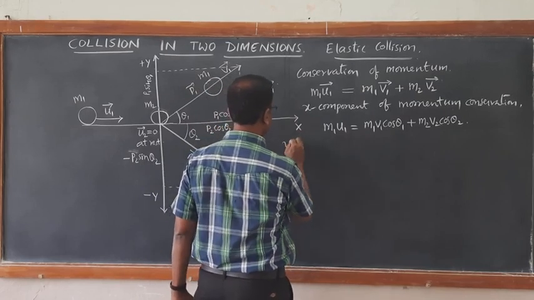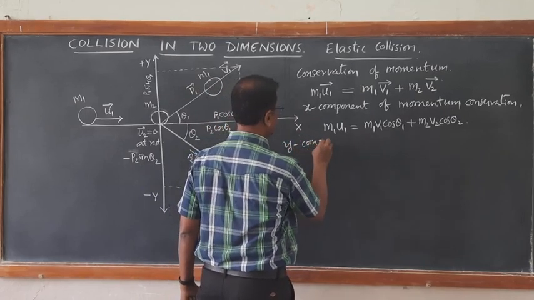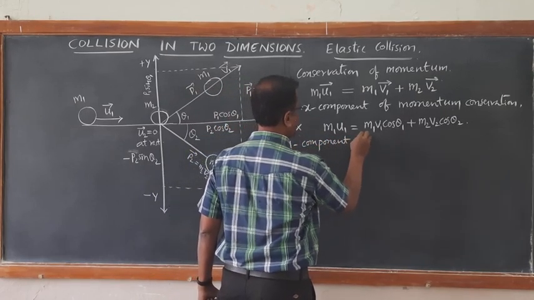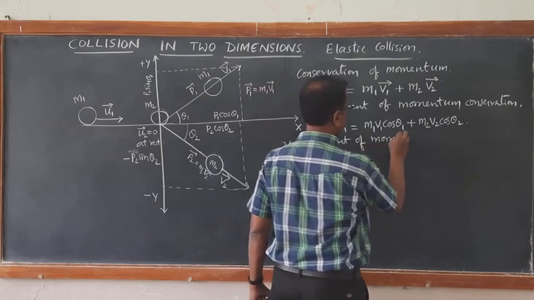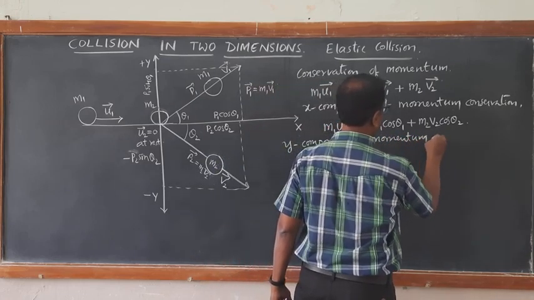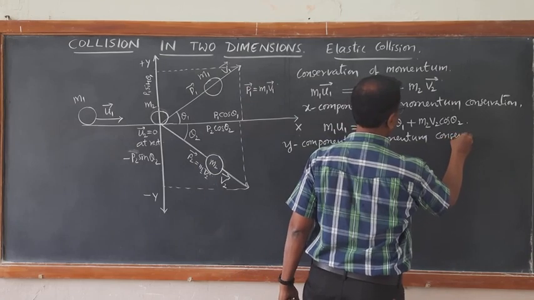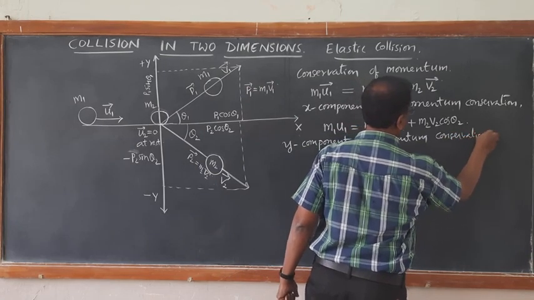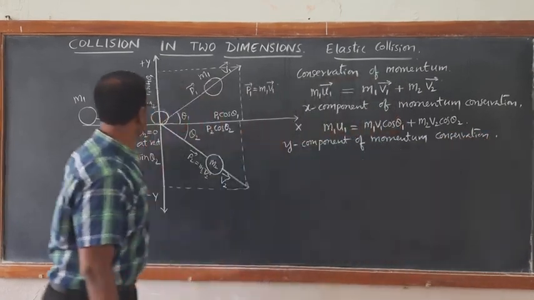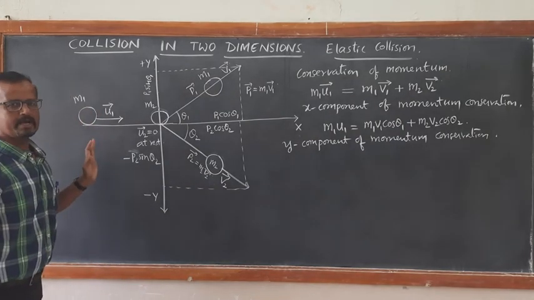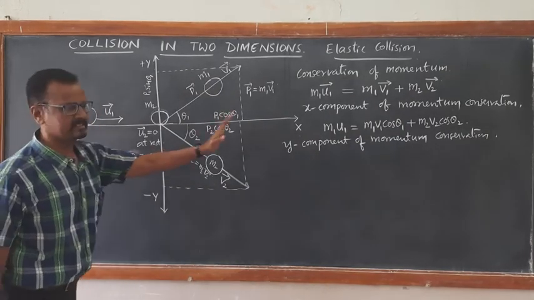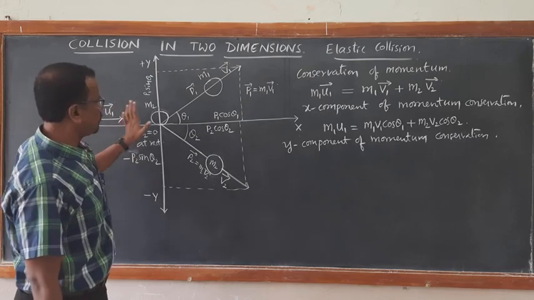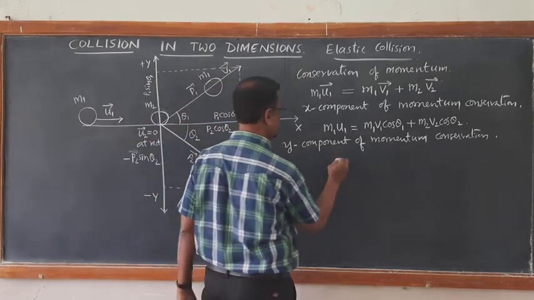Similarly, I can write the y component of momentum conservation. The initial momentum doesn't have a y component at all, since it is moving along the x-axis. Therefore, the initial y component of momentum is 0.